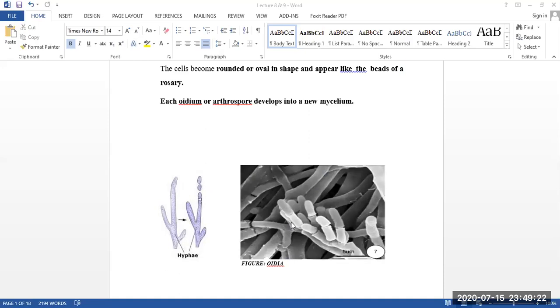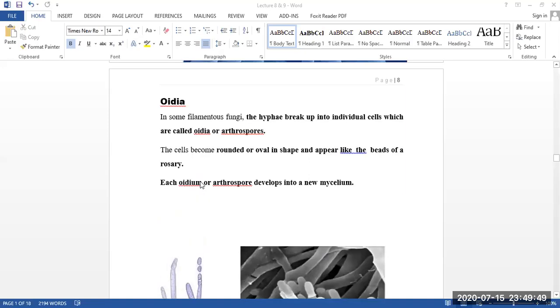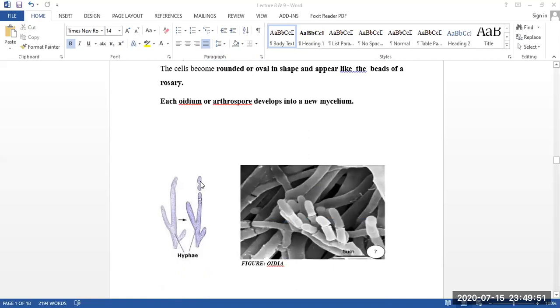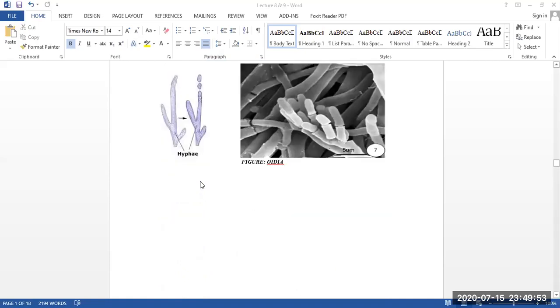There are some branches, and the grapes are just hanging there, and it's just like that. The hyphae take small branch-like, bead-like shapes, and it's called the arthrospore or oidium. Then from this arthrospore or oidium, it can develop a new hypha. It's called Oidia vegetative reproduction of fungus.